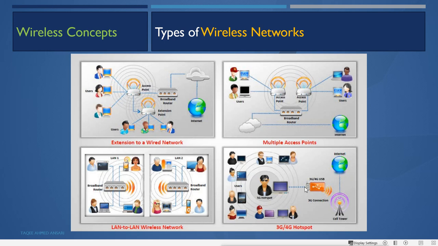So we can use these 3G or 4G USB dongles to connect to the mobile network and make our device a wireless network. We connect it to our machine and use the internet, or if we want to make that internet available for others, we can configure the 3G hotspot, and then other devices can also use that internet.